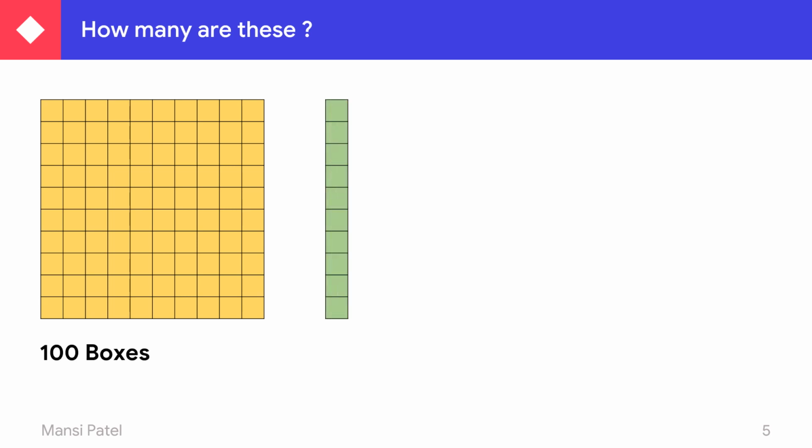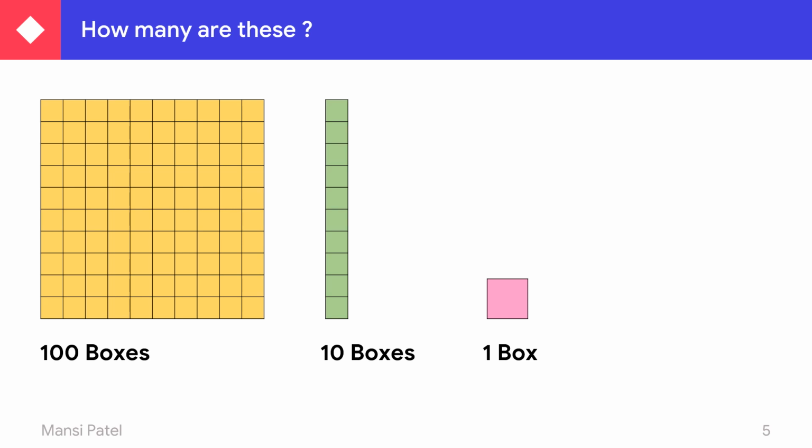Now in another one, you see here how many boxes are there? 1, 2, 3, 4, 5, 6, 7, 8, 9, 10. So this is 10 boxes. And here this one is the one box. So now what you have to do? You have to count all these boxes. So how can we count?